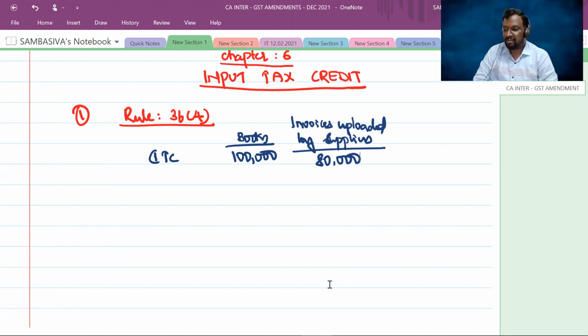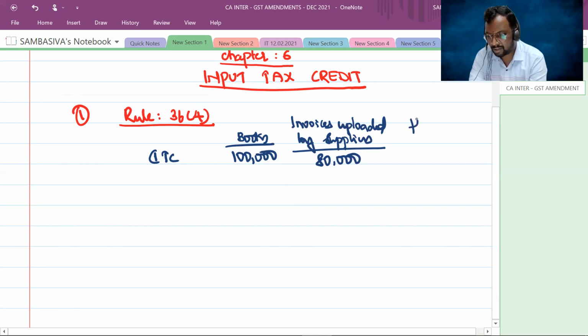Now, out of a total of 10 suppliers, assume that only 8 suppliers uploaded their invoices in GSTR-1, and the input tax as per those invoices comes to around 80,000 rupees. Now, am I eligible to claim the entire 1 lakh as my input tax credit? No. How much input tax credit can I claim in this scenario?